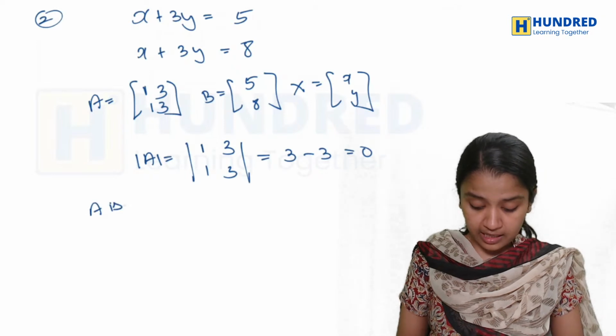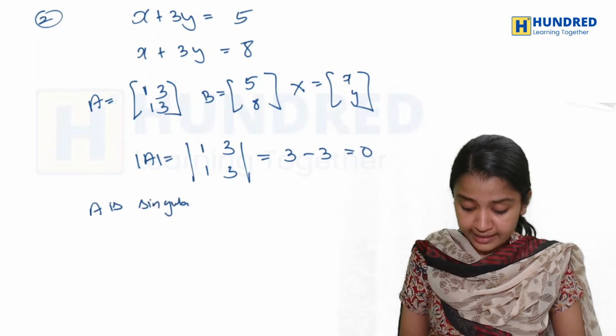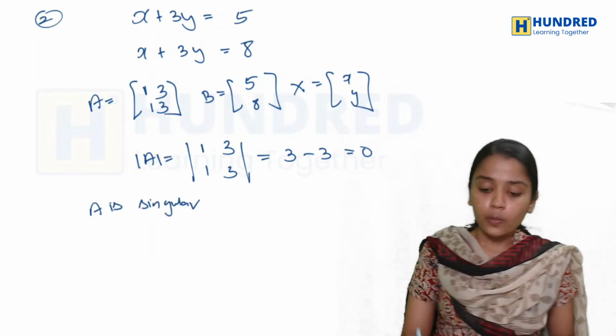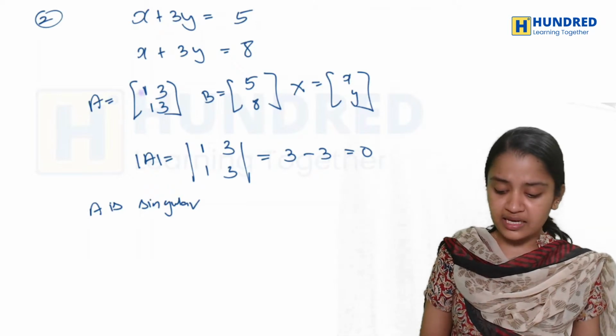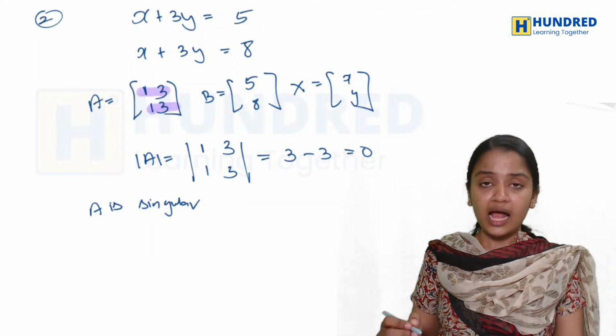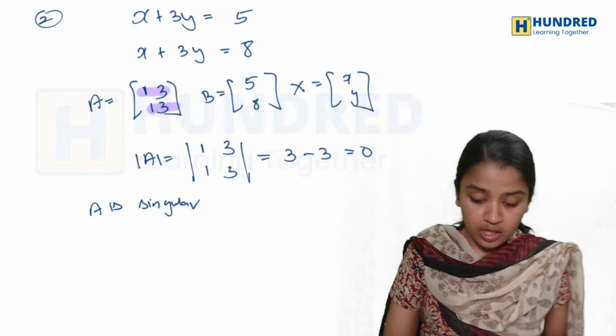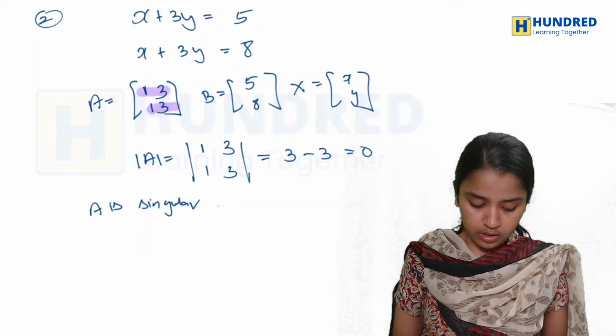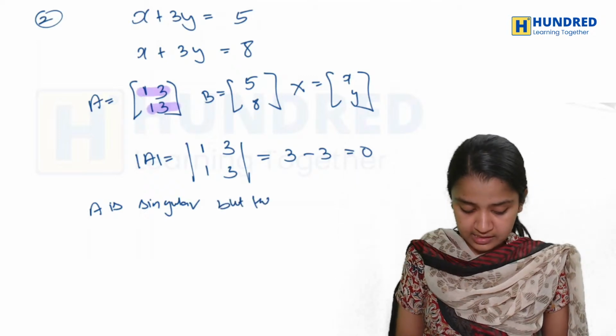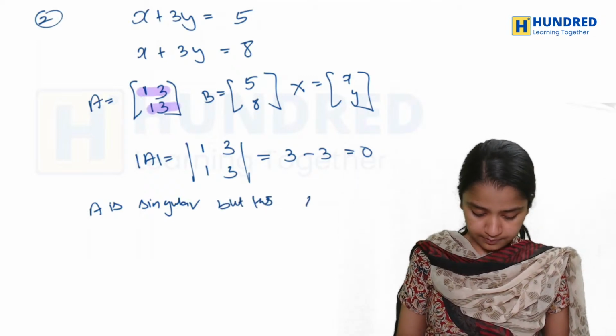So it is a singular matrix. Sorry, it is a singular matrix, but when you look at the equation, it is exactly the same. So what can you say? This has no solution.